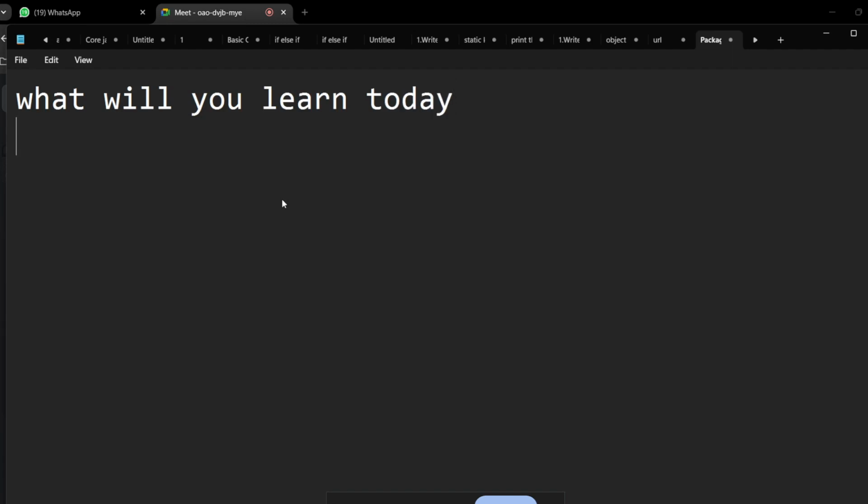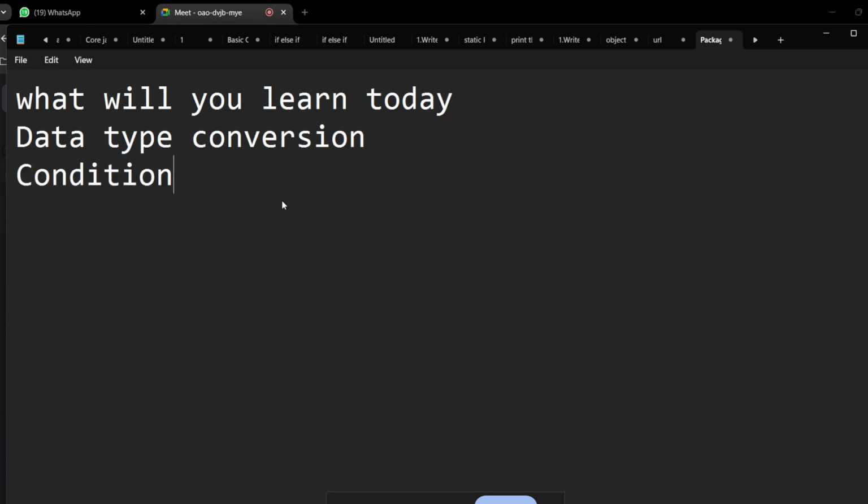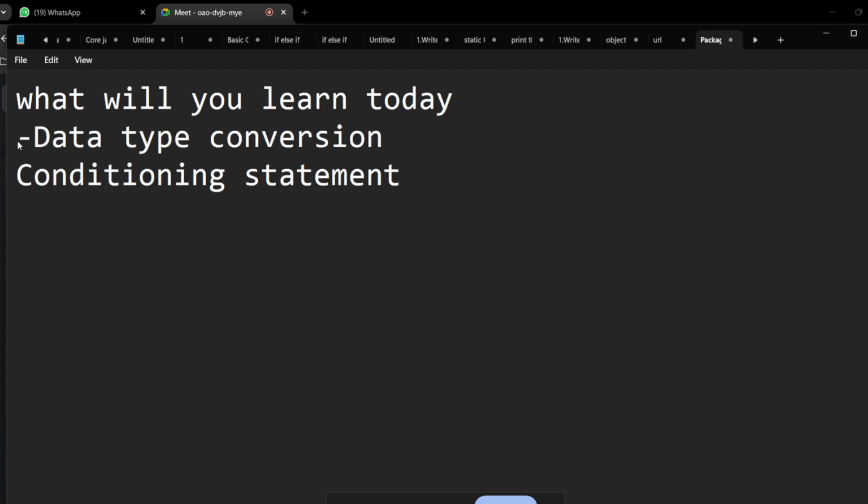Today we are going to see data type conversion. What is data type conversion, and we have learned this in Java, guys. Then the second topic we are going to see is if else, or we can say conditional statement. So we start with the variable, then we go for the data type conversion, then conditional statement. These are the two topics we are going to cover today.